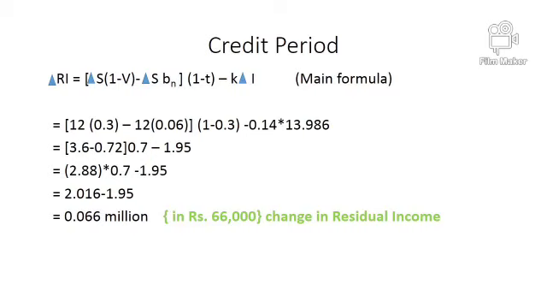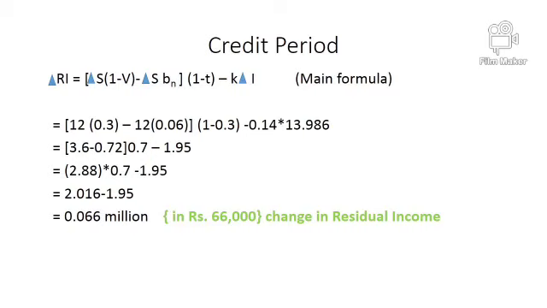Now by solving this, we come to the figure of positive 0.066 million, and when we convert into rupees, that is in lakhs, it comes to 66,000 rupees positive.